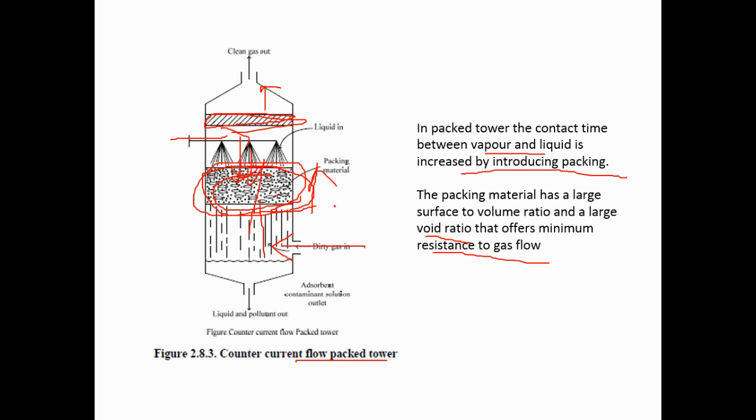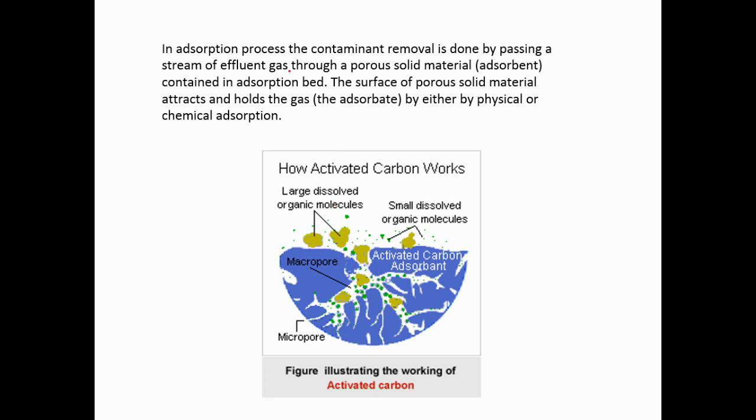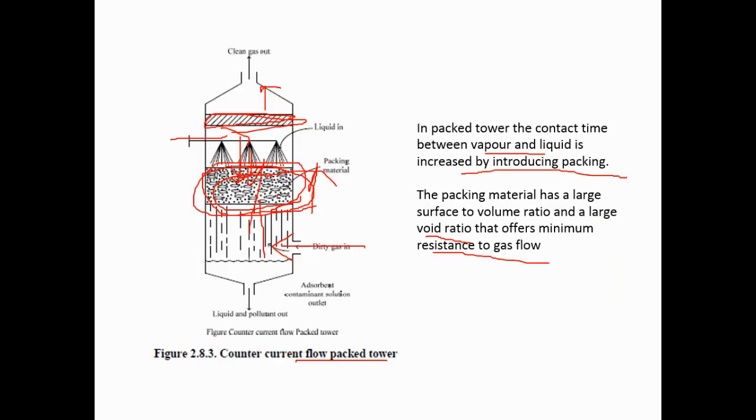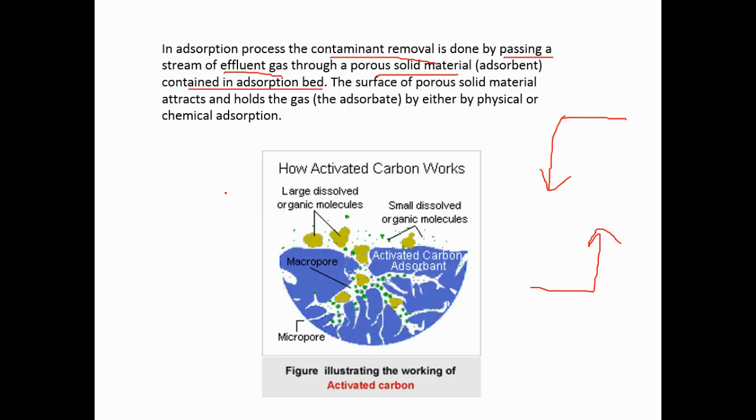This is called the process of absorption. In the absorption process, the contaminant removal is done by passing a stream of effluent gases. That means gases are passed upward and the water or liquid is passed downward. This solid porous material is called the absorbent, and the container is the absorption bed. Here this porous packing material is also used as an absorption material. The surface of the porous solid material attracts and holds the gases, absorbed by either physical or chemical absorption.